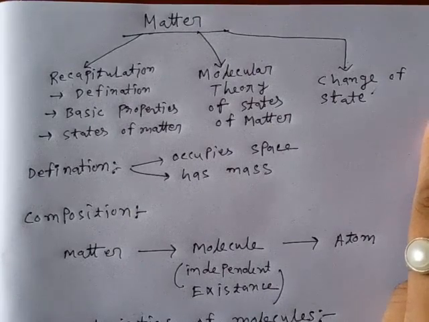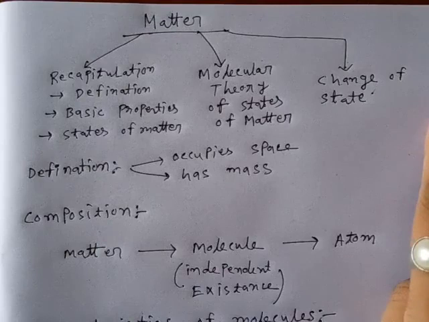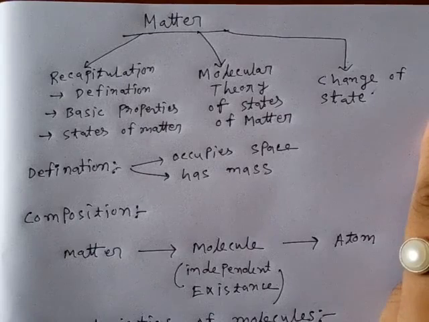Okay, now first we are going through the definition of matter. Matter is something which occupies space and has mass. See around you, whatever you can see and whatever you can touch, everything is matter. Now there is energy, which is non-matter. Non-matter energy means heat energy, light energy, those are not matter.